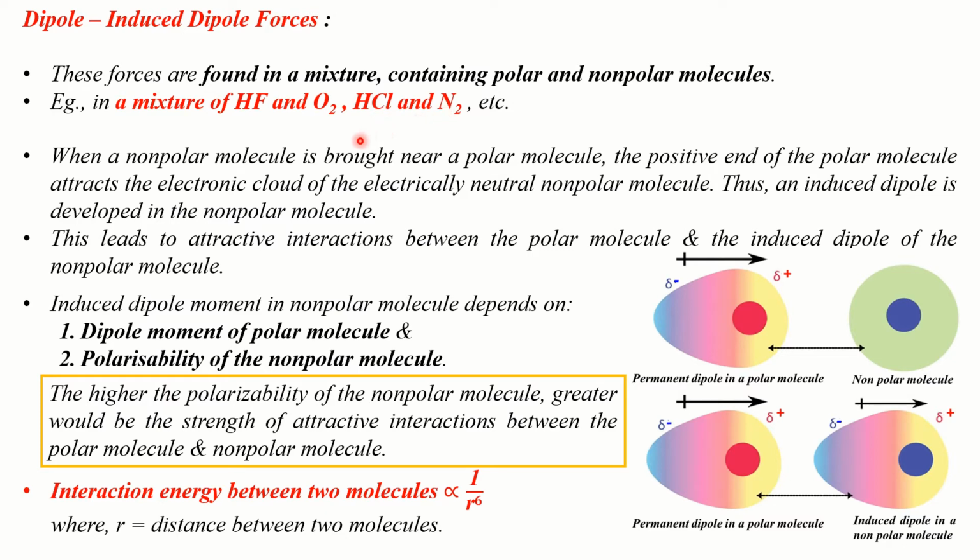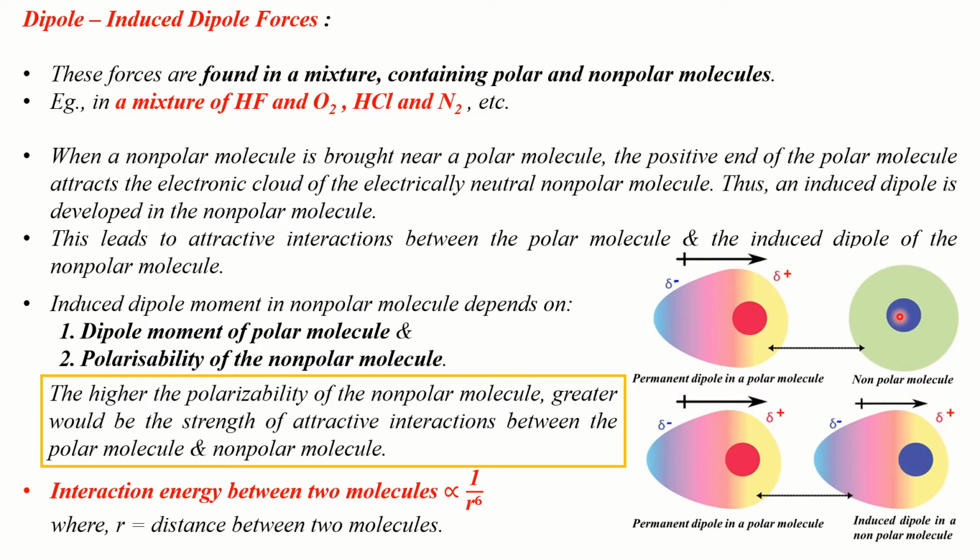Now, how will dipole-induced dipole forces come into play when a polar molecule is brought near a non-polar molecule? Let's see. When a non-polar molecule is brought near a polar molecule, the positive end of the polar molecule would attract the negatively charged electron cloud of the electrically symmetrical or neutral non-polar molecule. At the same time, the positive end of the polar molecule would repel the positive charge of the non-polar molecule to one end.